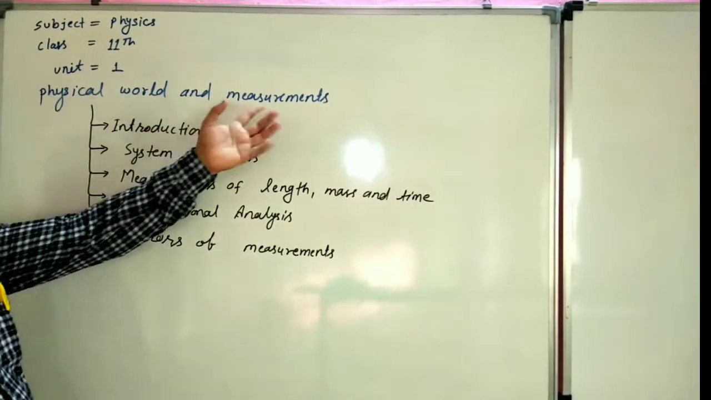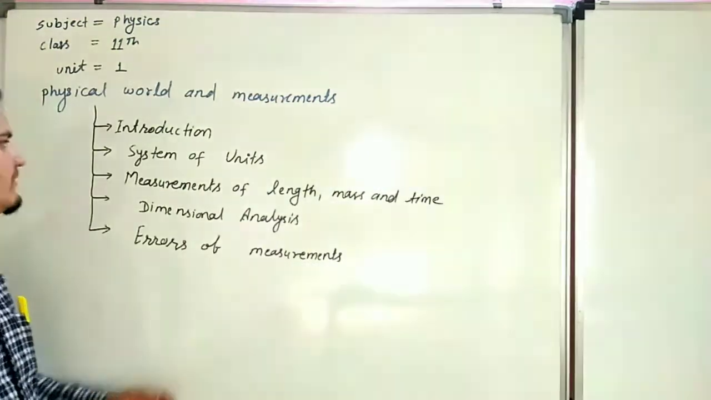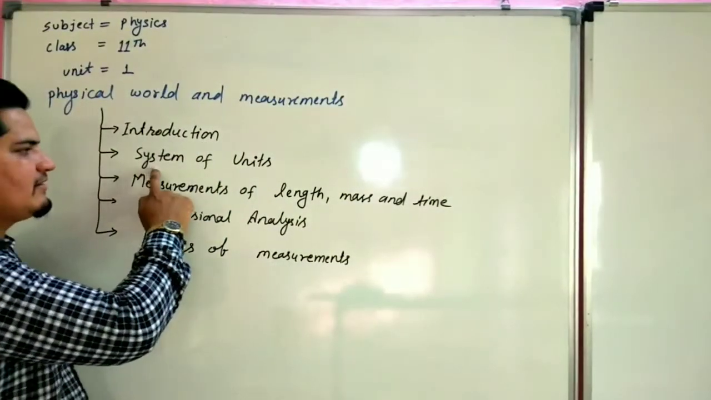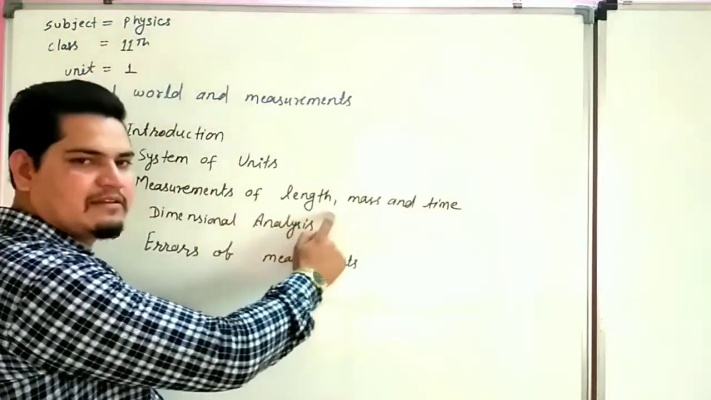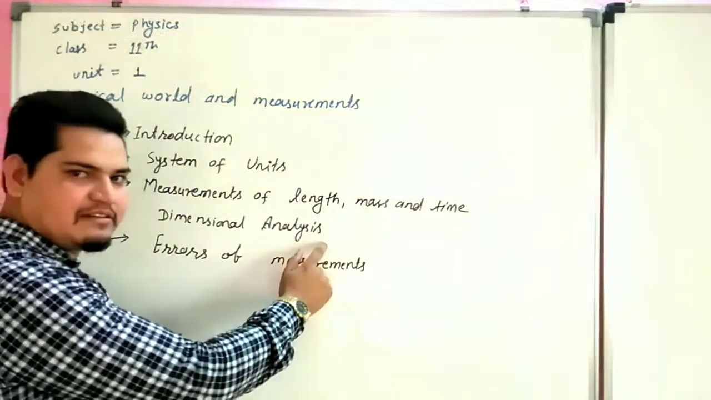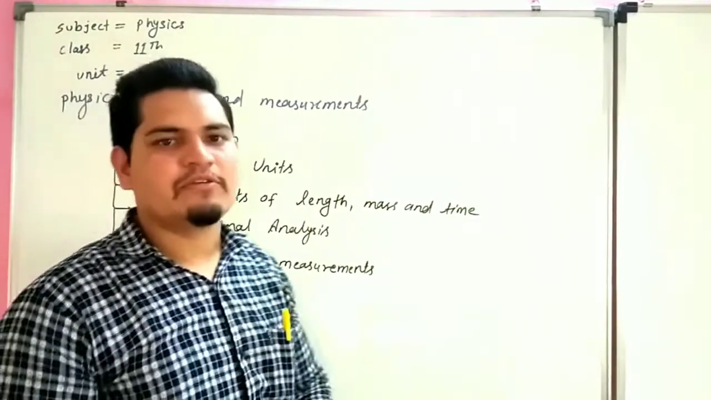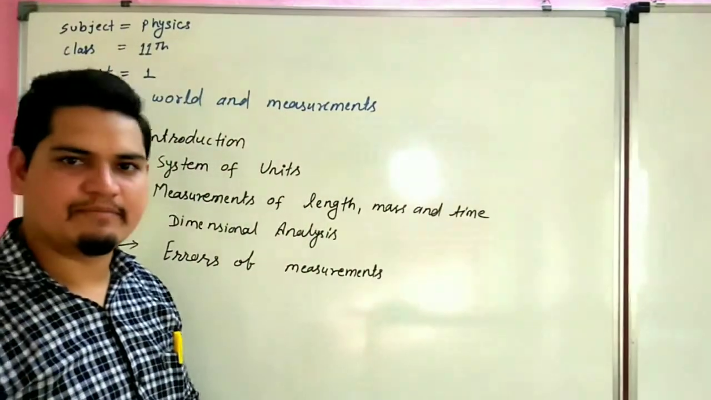Physical world and measurement. This unit consists of 5 small chapters. First one is introduction, second is system of units, third is measurement of length, mass and time, fourth one is dimensional analysis, and last is error of measurement. So we are going to start our first chapter, introduction.